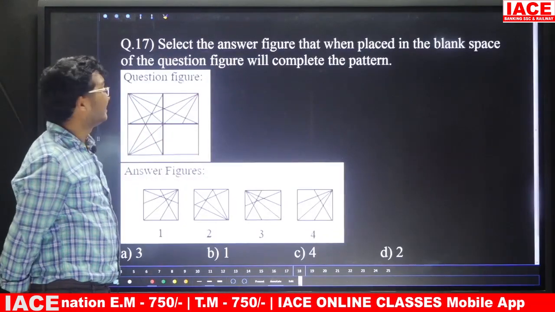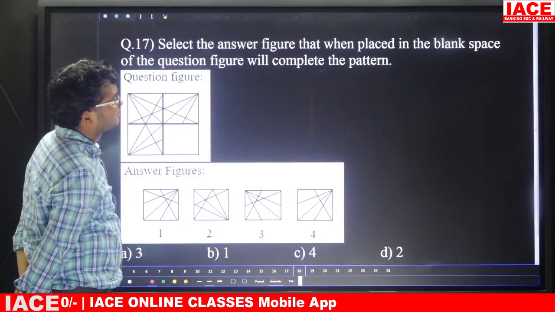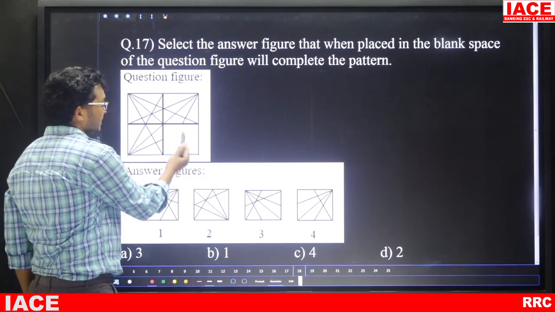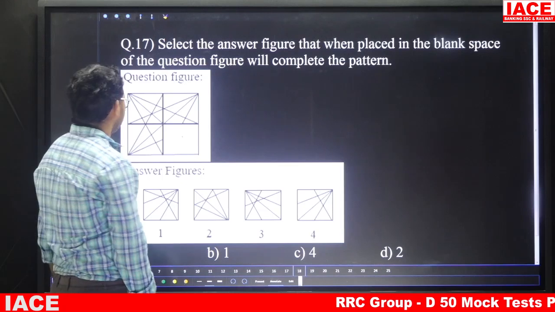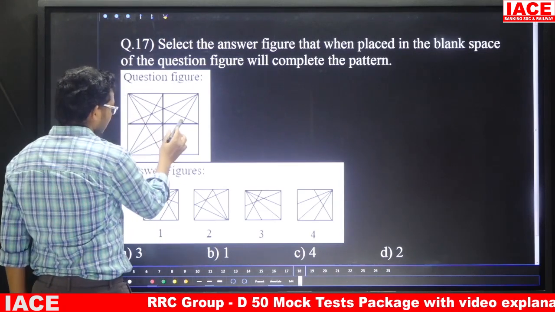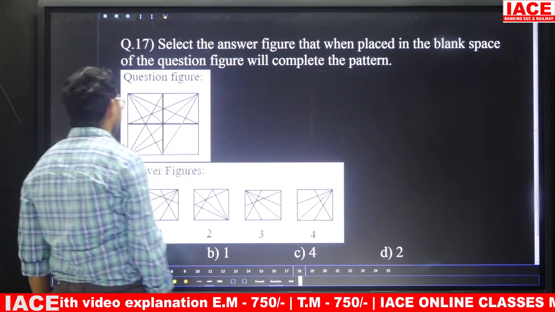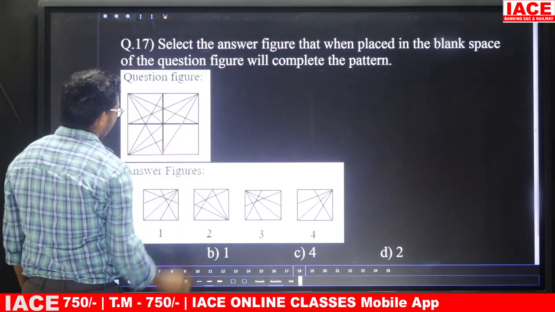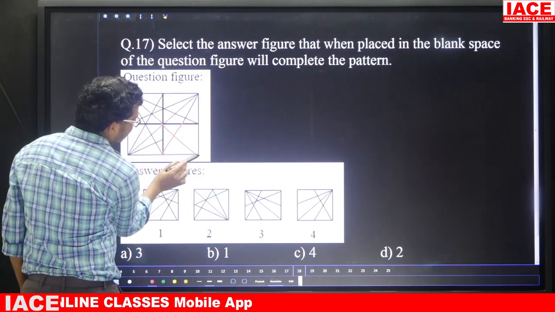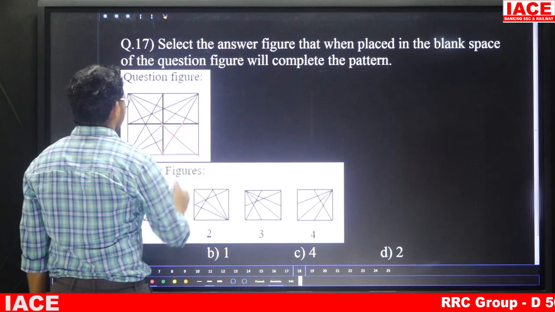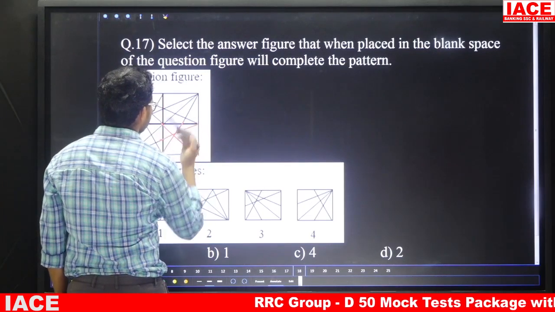Question number 17, select the answer figure that, placed in the blank space of the question figure, will complete the pattern. Now we are going to replace this question mark placement. Suppose friends, observe here, the center one is one triangle, yes. Next one, this line will come like this. Next one, this one also one triangle.